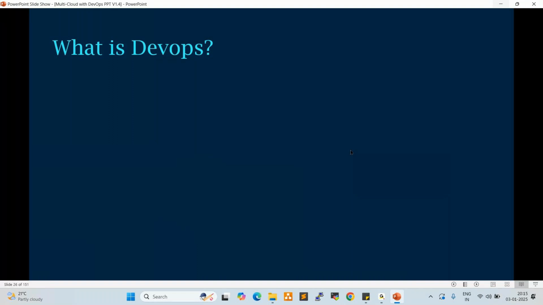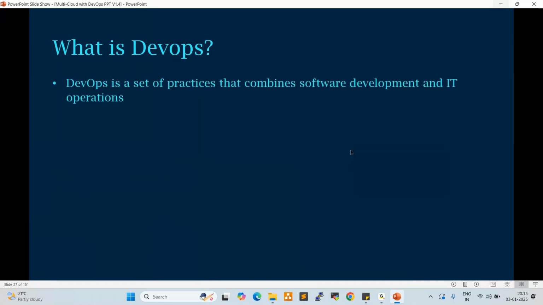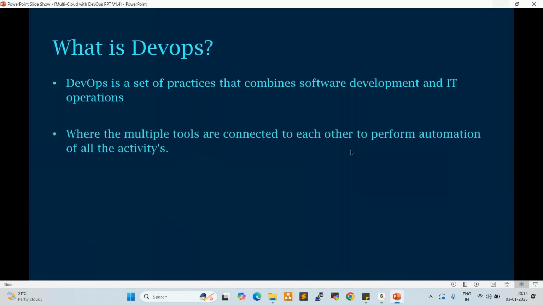Yeah. So DevOps is not a tool. It is a set of practices that combines software development and IT operations. Right? Yeah. So multiple tools are connected to each other to perform automation of all the activities.